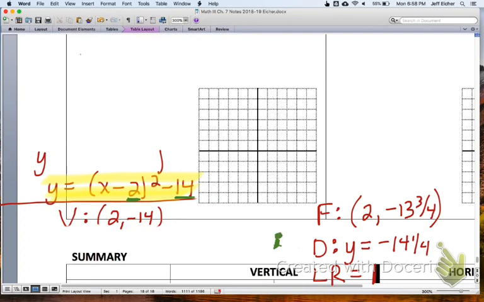That's my focus. Okay, try again. 2, -14, we'll say that's here. The focus is right above it, like right here. The LR length is very short. It only goes about like that much. And then we have our parabola. Very, very narrow looking parabola.